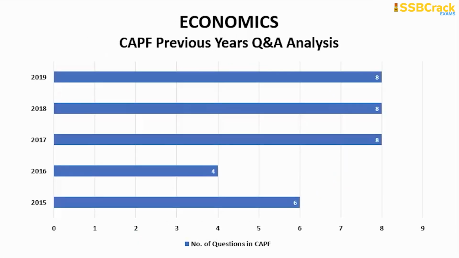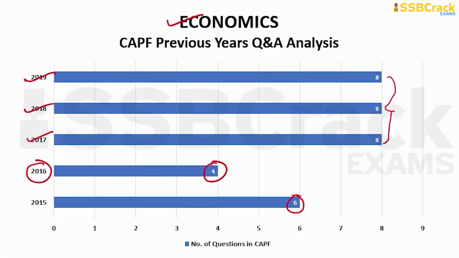The next is economics. So by analyzing previous year's questions and previous year trends, economics has comparatively very less weightage. In the year 2016, there were only 4 questions and 8 questions were the highest number of questions that were seen in 19, 18 and 17, and there were 6 questions in the year 2015.